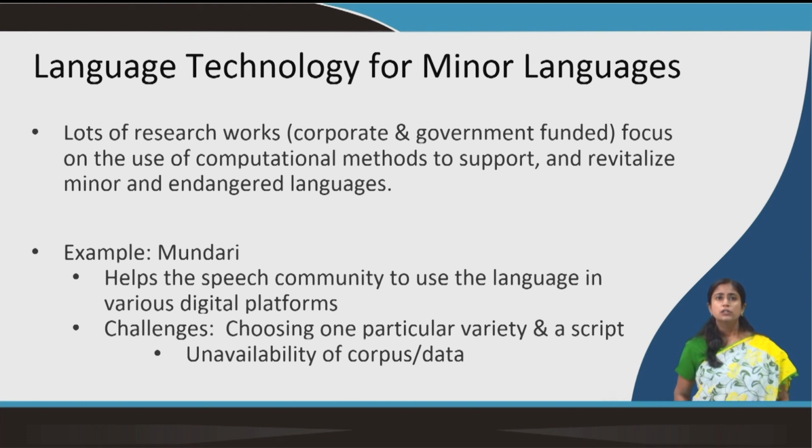So, if the technology is available for the minor languages, one can use the technology for his or her own language. When we talk about minor languages, I can give you the example of Mundari. We have language technology for Mundari. Of course, we have very few resources for that, but still we have some now. When there are some resources available for language technology in Mundari, they can use it on various platforms.